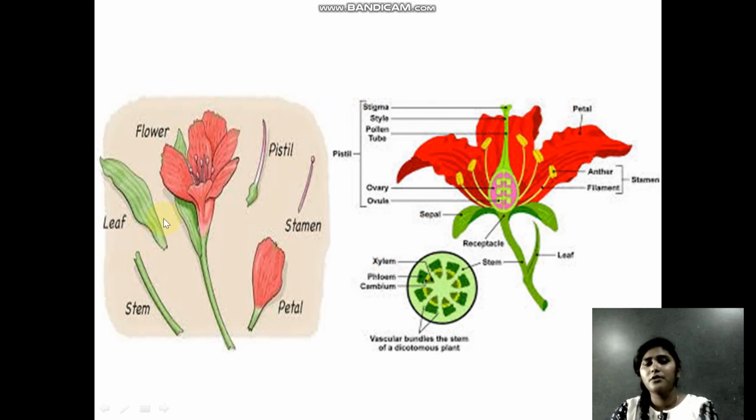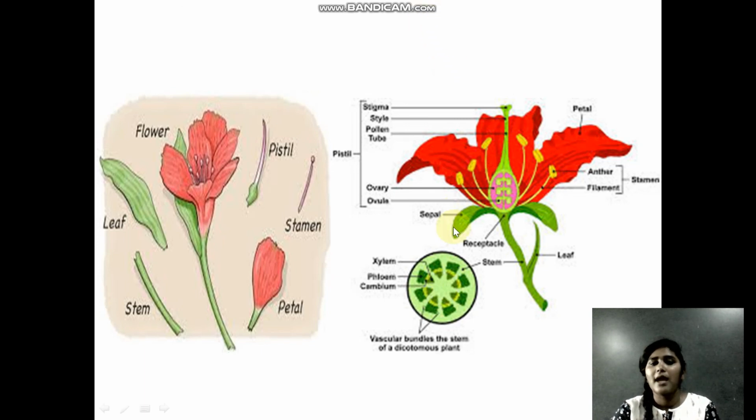If you dissect a hibiscus or China rose flower, you will be able to differentiate the parts like this. I want you to focus on the right hand side here. The first part is the sepal. Sepals are mostly the outer part. When the flower has not bloomed and is in the form of a bud, the sepals hold it. Sepals are mostly green in color. They hold and protect the bud while it is growing into the flower.